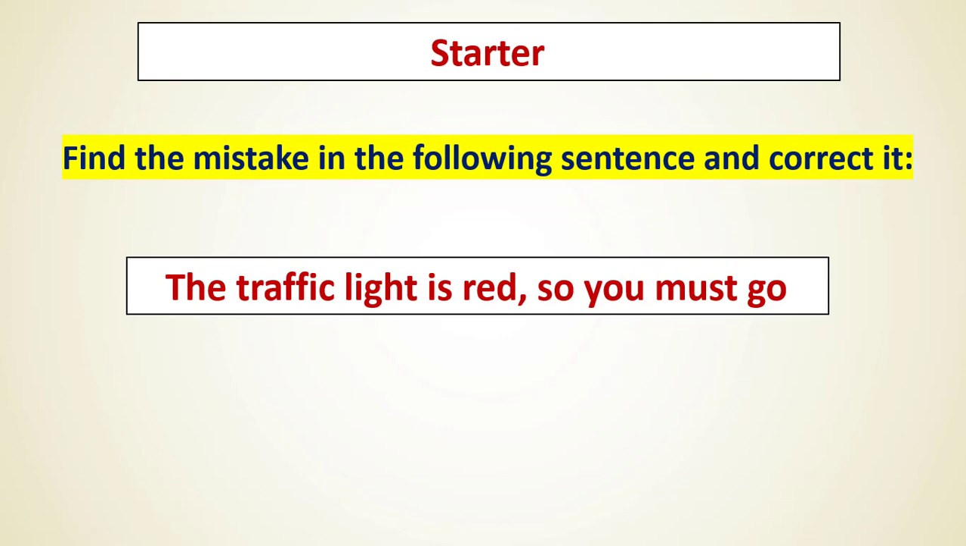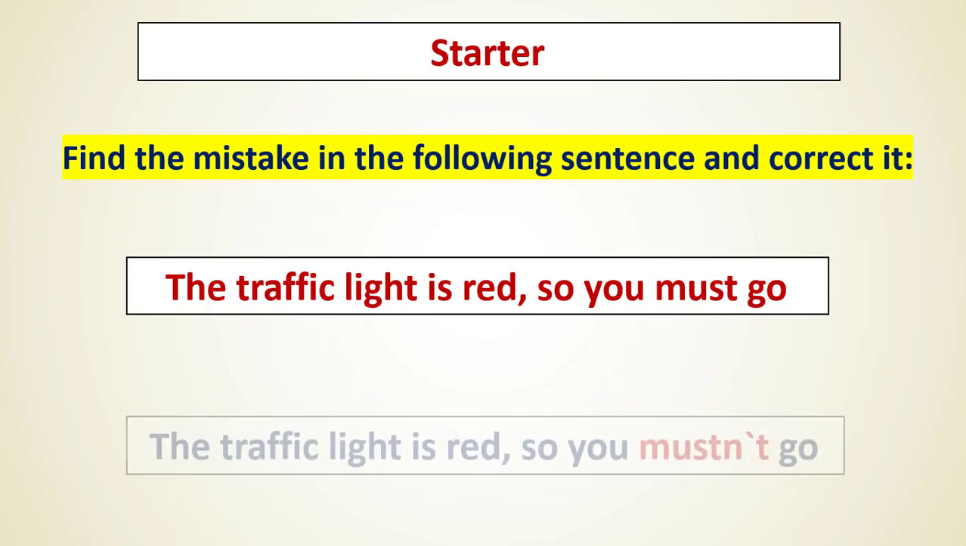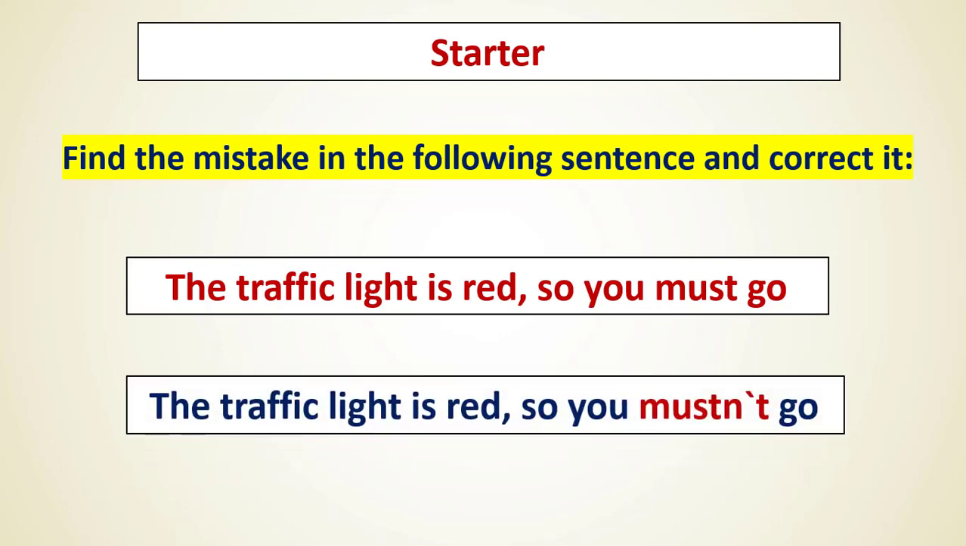Let's start with this question. Find the mistake in the following sentence and correct it. The traffic light is red, so you must go. So, where is the mistake here? As you know, we use must for obligation, and in this case, it would be against the rules or the regulations. So the traffic light is red, we need to use something to forbid the action of going, which is mustn't. So the answer would be, the traffic light is red, so you mustn't go.